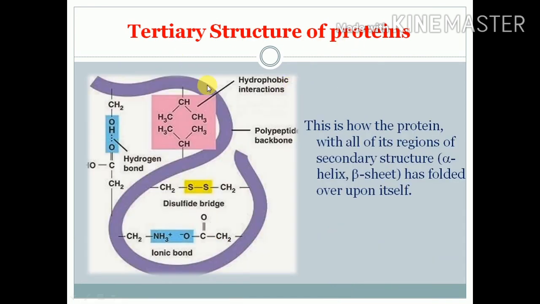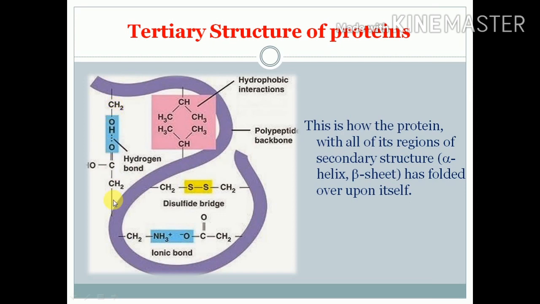Now, this is the structure. See, this is a primary structure of the proteins. It forms either beta pleated structure or alpha helical structure, but sometimes it becomes folded because of this ionic bond, electrostatic attractions. Sometimes this cysteine and this cysteine form the disulfide bridge.